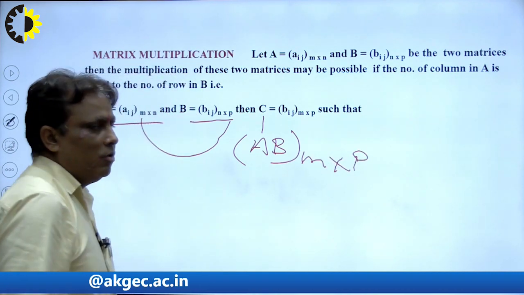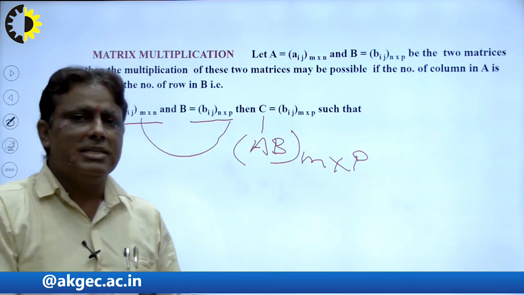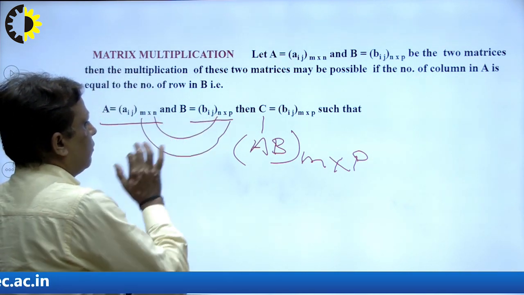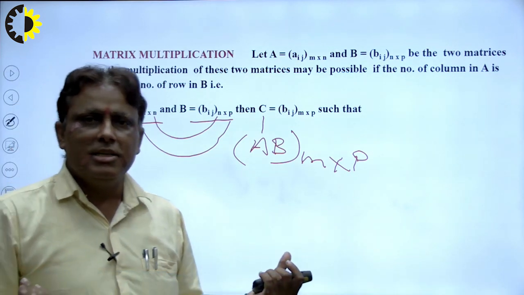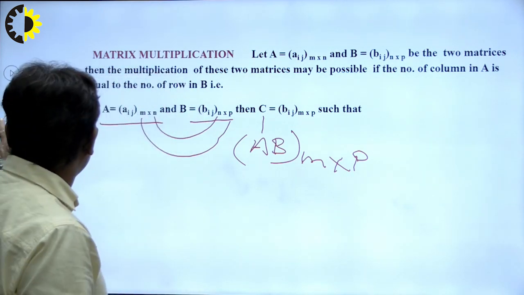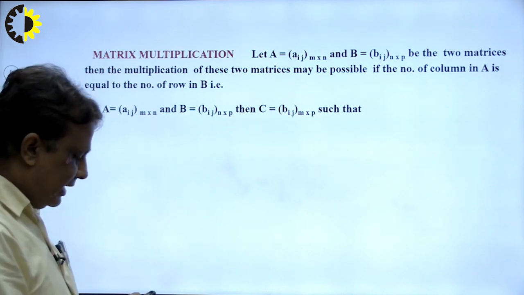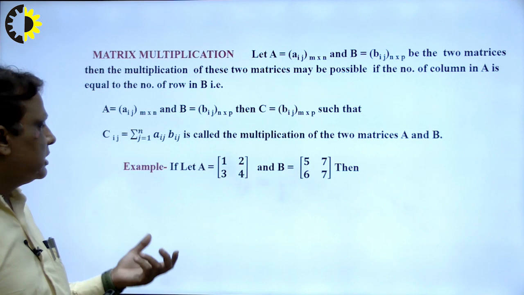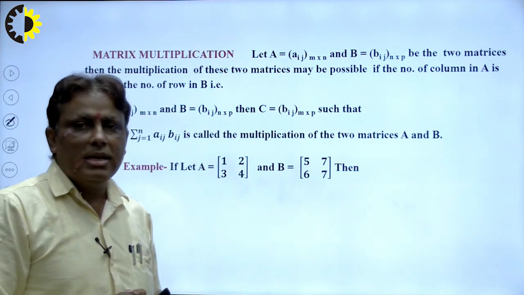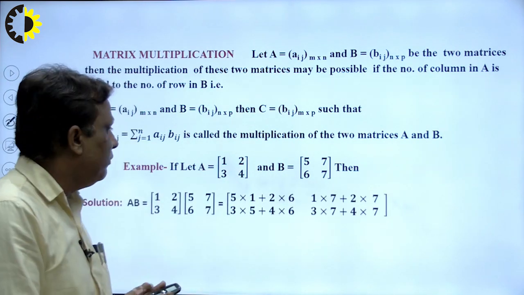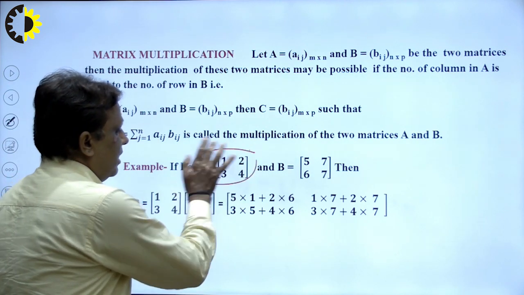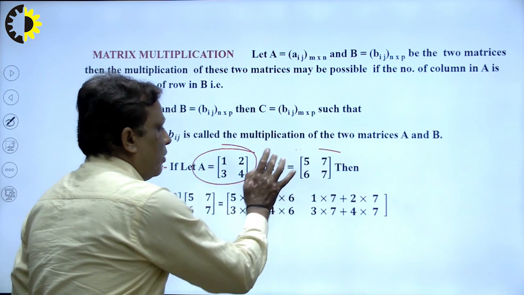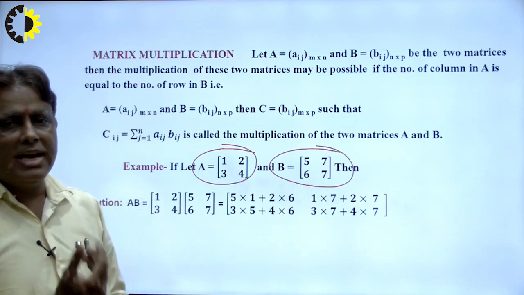First of all we check whether matrix multiplication exists or not. The number of columns n is equal to the number of rows in B, so matrix multiplication is possible here. In this way we can calculate the matrix multiplication. This is the summation procedure. Suppose I have two matrices A and B, then how to calculate AB? First of all, the order of each matrix is 2 by 2, the number of columns is 2 and the number of rows is 2, so AB exists here.